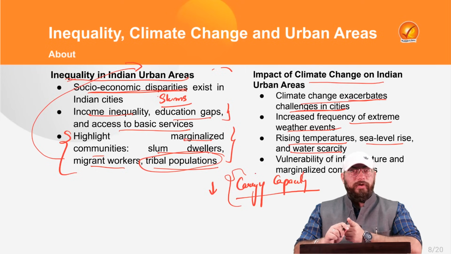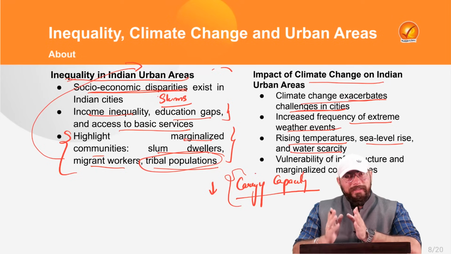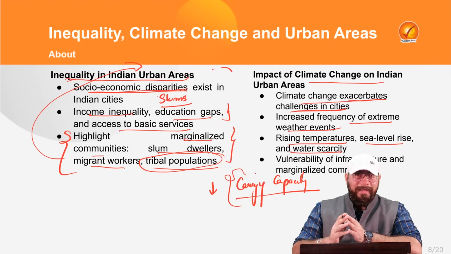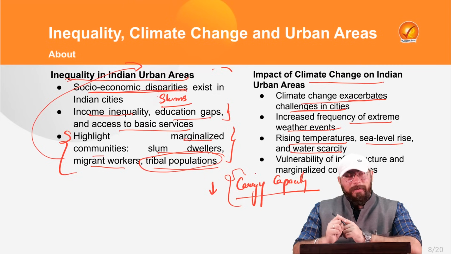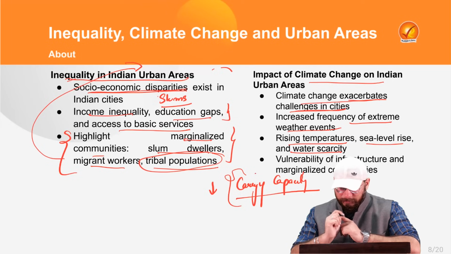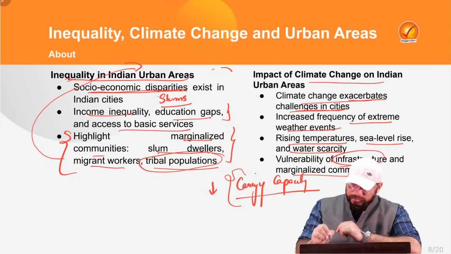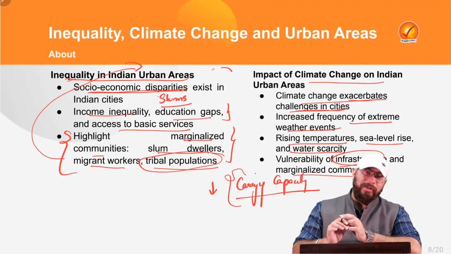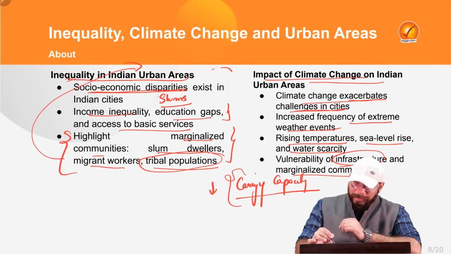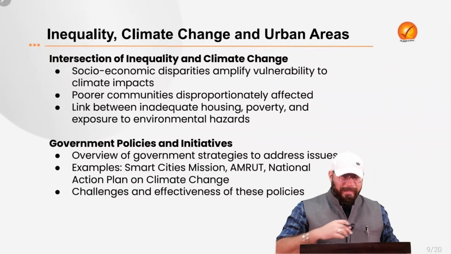In Delhi, you can see water scarcity. The students who are living in Old Rajendra Nagar or other parts of Delhi would know about the water scarcity problem in Delhi. In Bangalore also there is a water scarcity problem, right? In Hyderabad also it is there, in Mumbai also it is there. Then there is vulnerability of infrastructure and marginalized communities, because of the extreme weather events. So that is the impact of climate change on Indian urban areas.